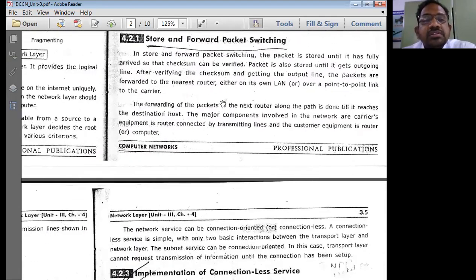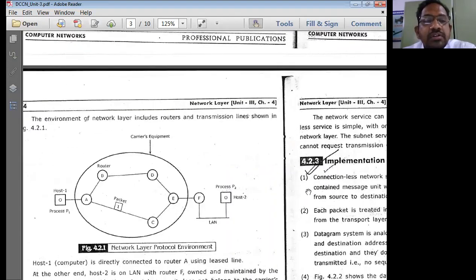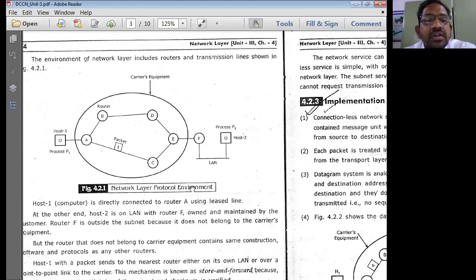In this method, we have to consider a certain network layer protocol environment. Imagine that this is a public switching network, which can be called the carrier's equipment, where many hosts can connect for the communication to take place.